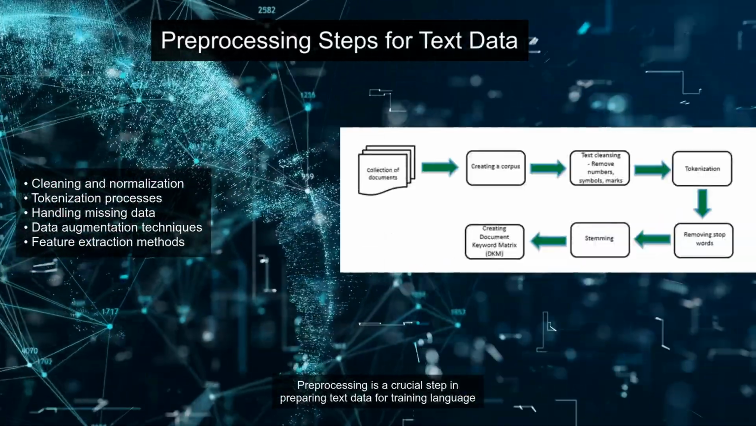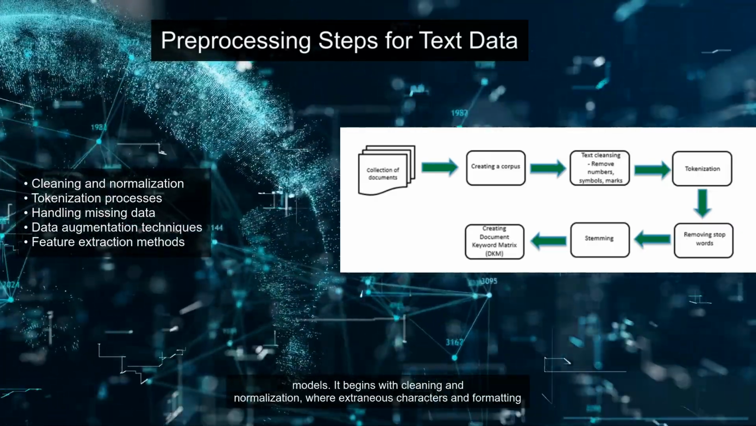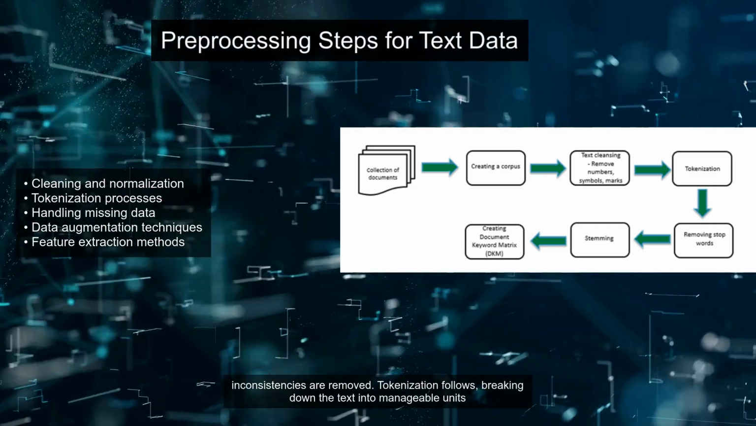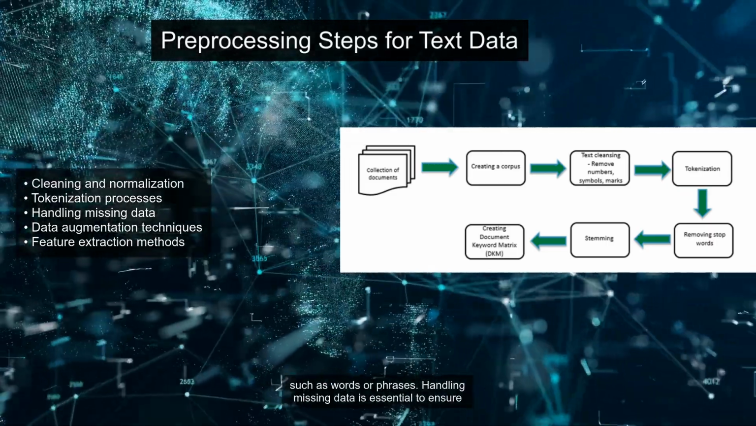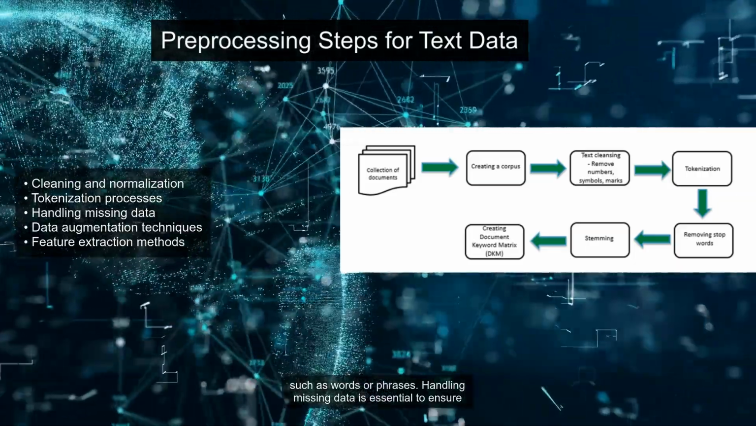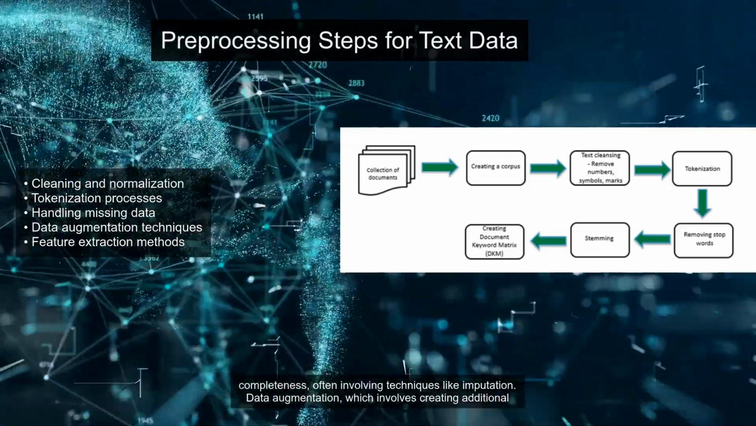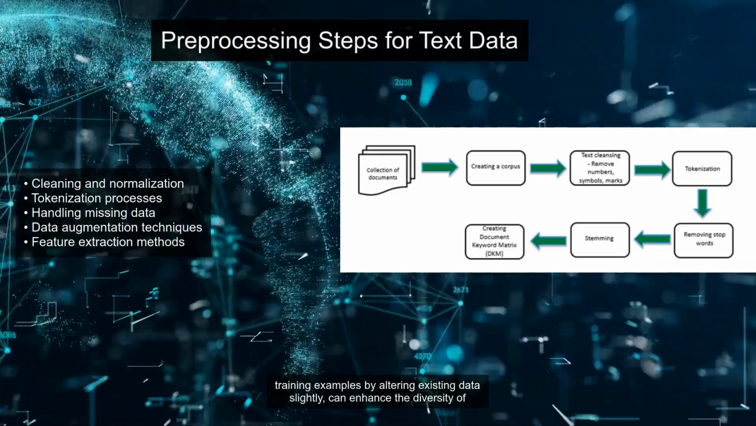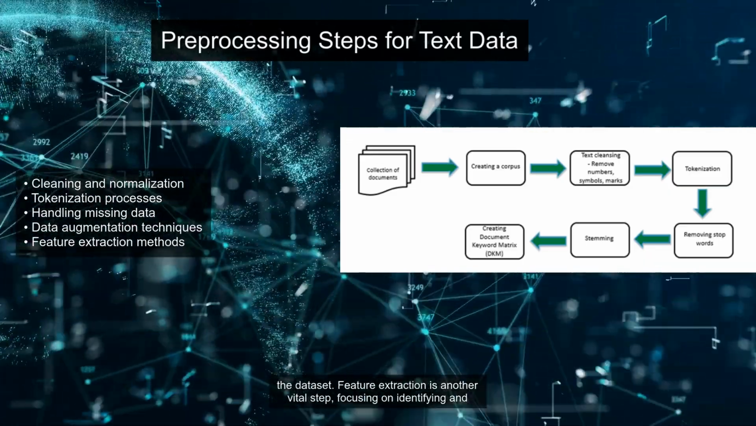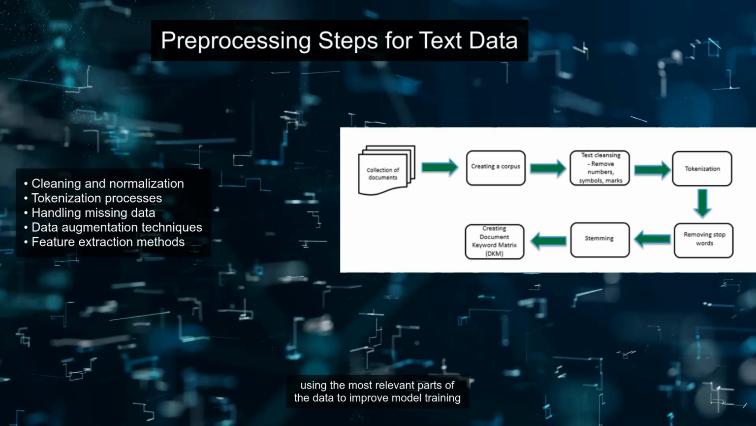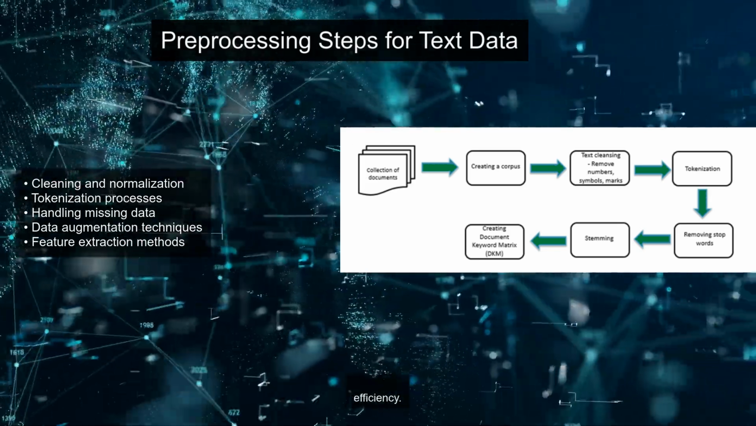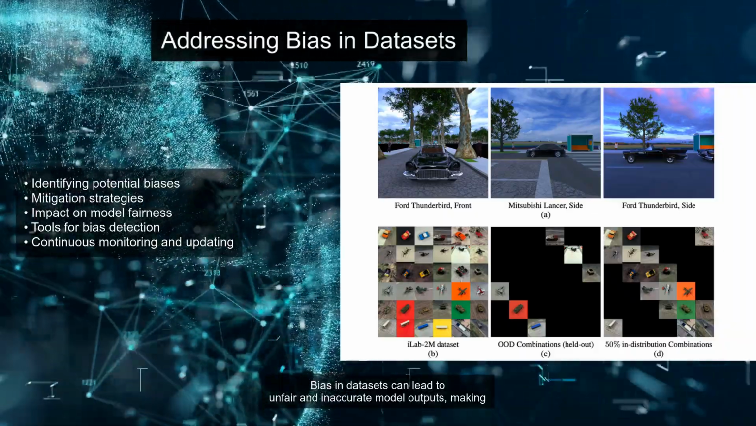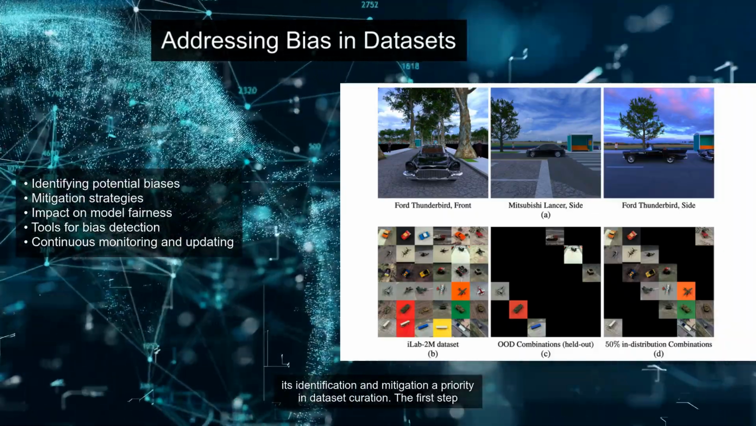Pre-processing is a crucial step in preparing text data for training language models. It begins with cleaning and normalization, where extraneous characters and formatting inconsistencies are removed. Tokenization follows, breaking down the text into manageable units such as words or phrases. Handling missing data is essential to ensure completeness, often involving techniques like imputation. Data augmentation, which involves creating additional training examples by altering existing data slightly, can enhance the diversity of the dataset. Feature extraction is another vital step, focusing on identifying and using the most relevant parts of the data to improve model training efficiency.